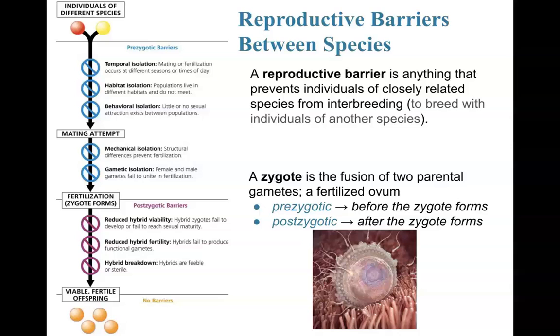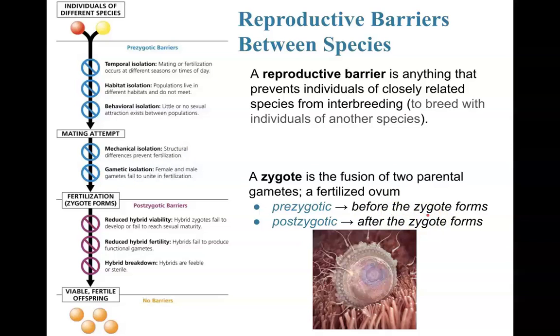If you are saying it is a pre-zygotic barrier, so that would be temporal, habitat, behavioral, mechanical, and gametic. Those are 5 pre-zygotic barriers. You're telling me the zygote hasn't formed yet. If any of those barriers are met, that prevents them from being the same species.